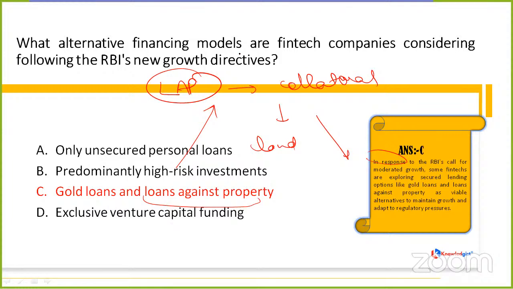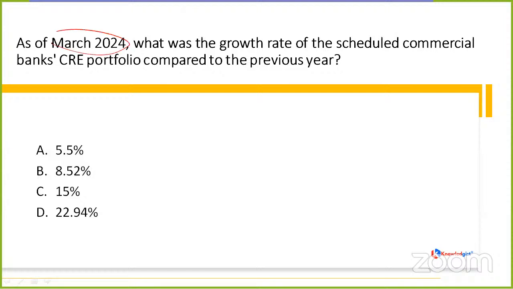Okay, now the next question is asking, if you talk about the March month of 2024, what was the growth rate of the scheduled commercial banks' CRE portfolio compared to the previous year? We just have to compare the growth rate of the SCBs, that is, the scheduled commercial banks' CRE portfolio, compared to the previous year. The options are 5.5%, 8.52%, 15%, 22.94%.